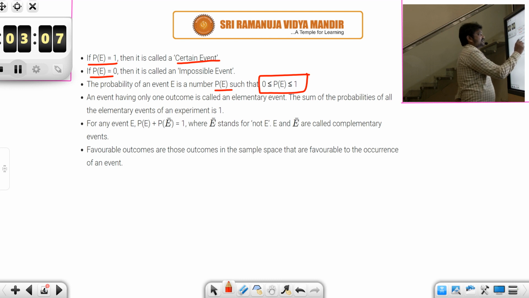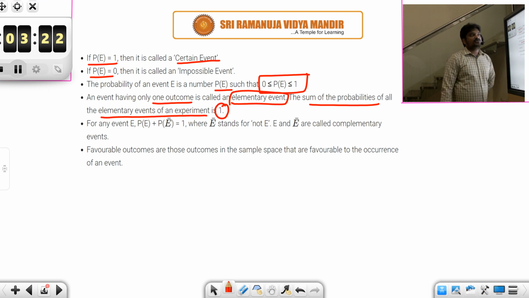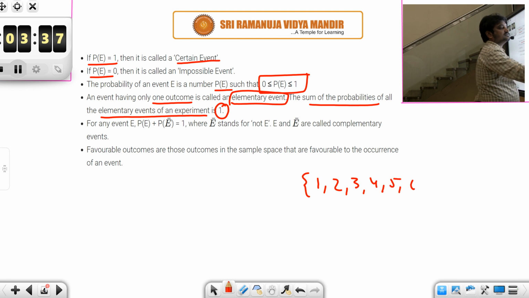And then an event having only one outcome, we call it an elementary event. The sum of the probabilities of all the elementary events of an experiment is 1. Remember this. For example, if you have an experiment of throwing a dice, then the outcomes would be 1, 2, 3, 4, 5, 6.